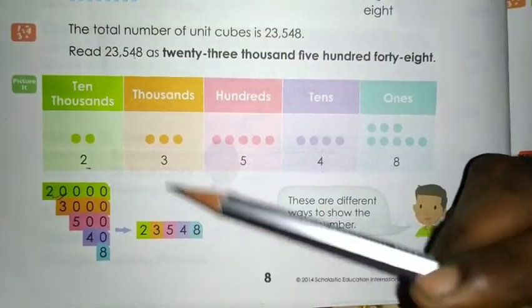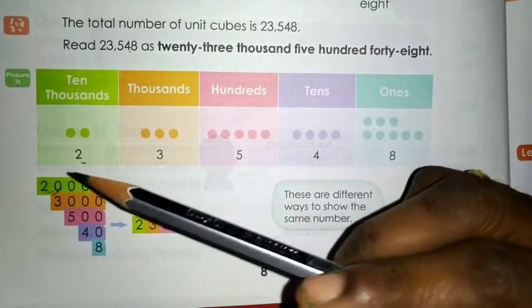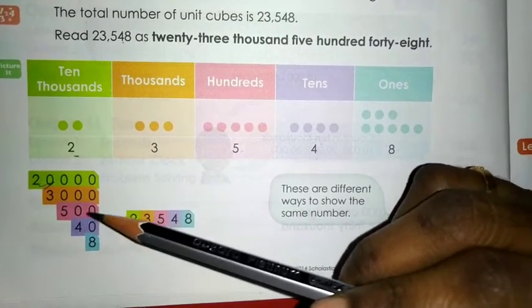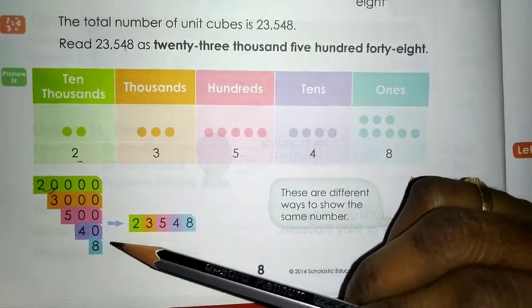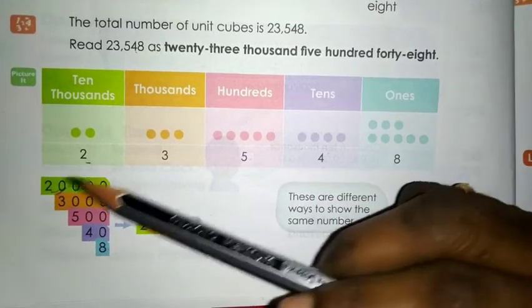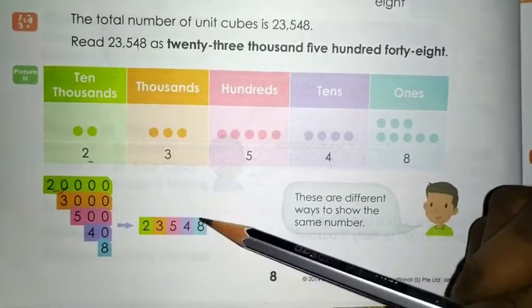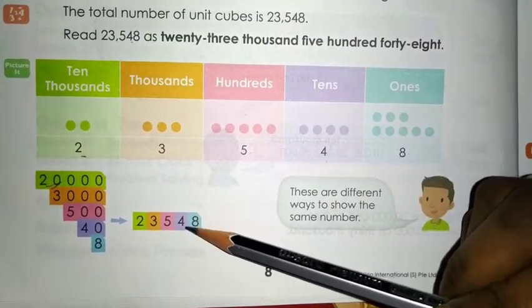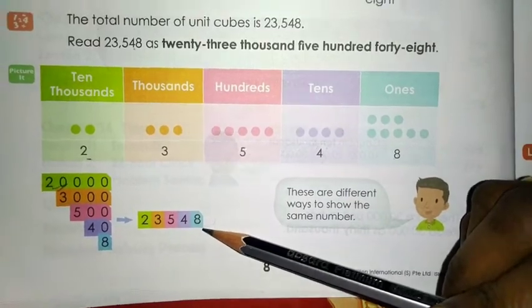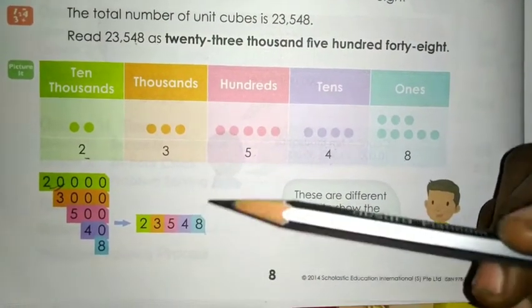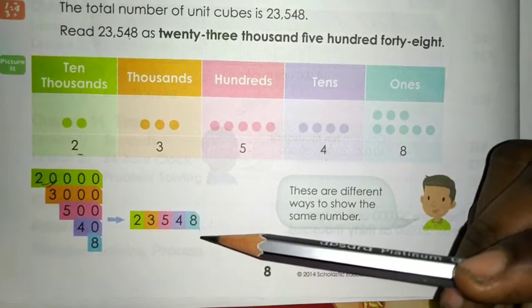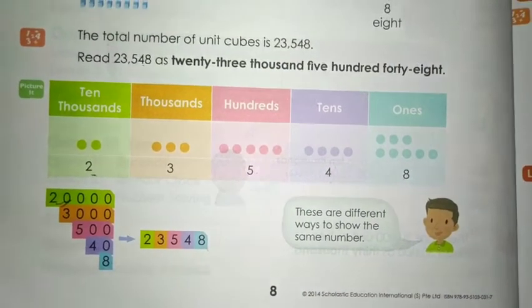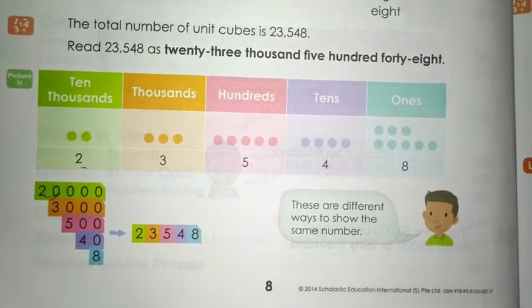If you write the given numbers as 20,000, 3,548 separately and add together, you will get the same answer as 23,548. In this way, you have to read the number and write the number. You should know how to write the number in number name also.